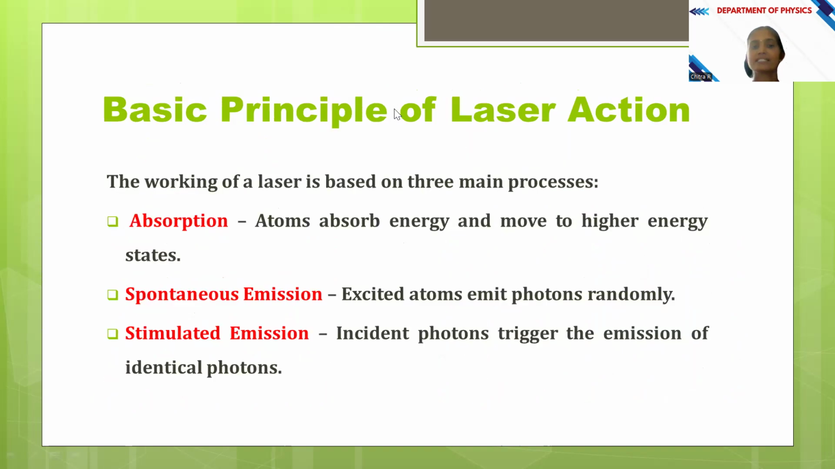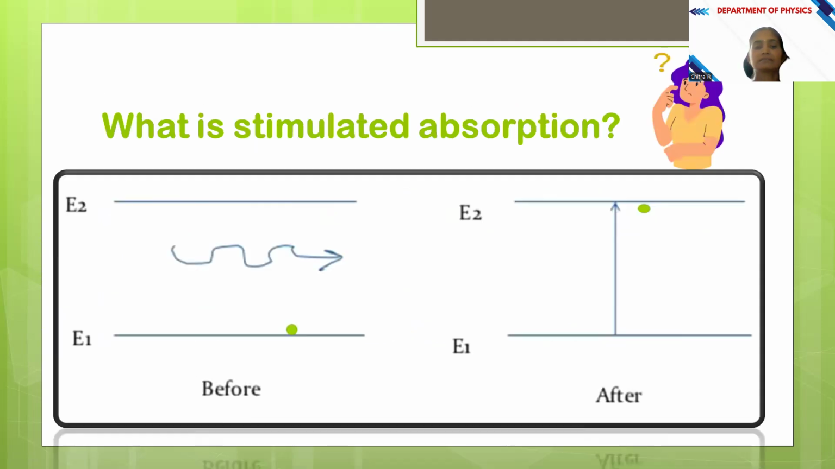Next, let us see what is the basic principle in laser action. The three processes that we should know are stimulated absorption, spontaneous emission, and stimulated emission. Before getting into this, let me go into a detailed description of these three processes, and then we will come to know about the thing.